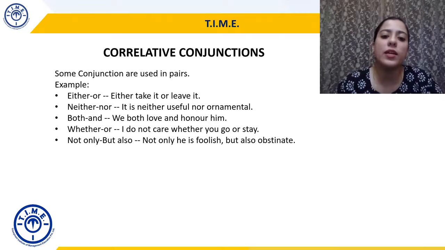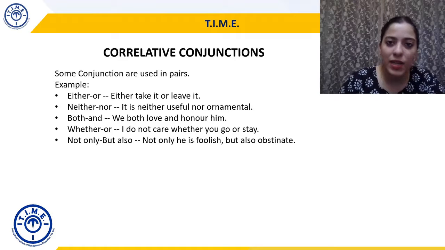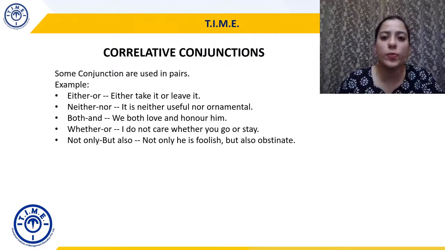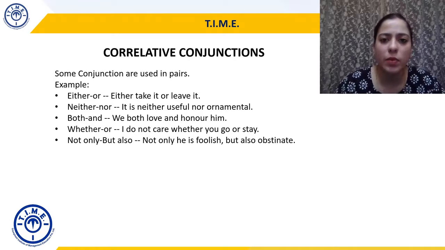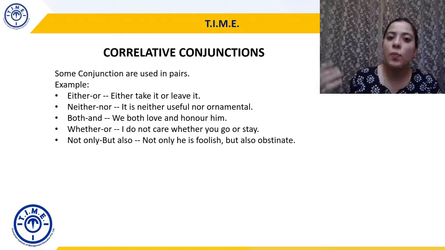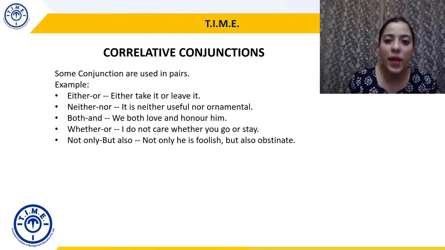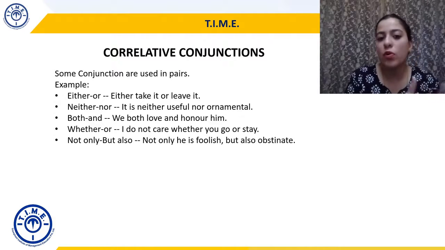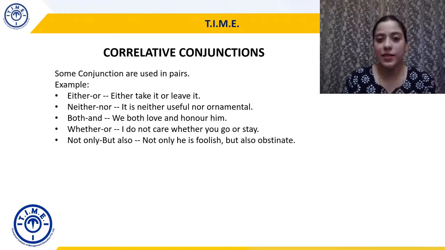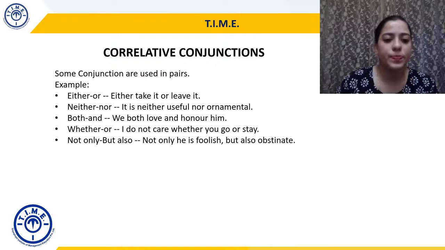We will not say not only is he foolish, he is obstinate also. We will say not only he is foolish, but also obstinate. Obstinate means somebody who's very stubborn. So even though obstinate also makes sense, not only forms a correlative pair with but also. That's why whenever you begin the sentence or you use not only somewhere in the sentence as a conjunction, then but also will always follow. Hence, these are correlative conjunctions.